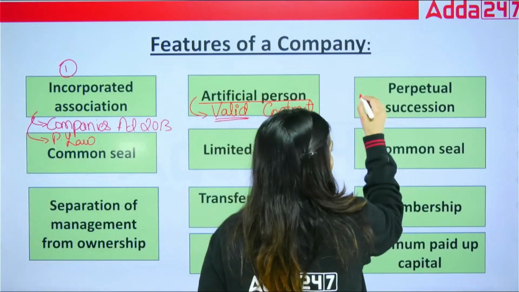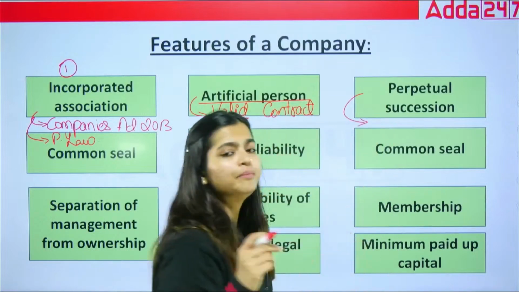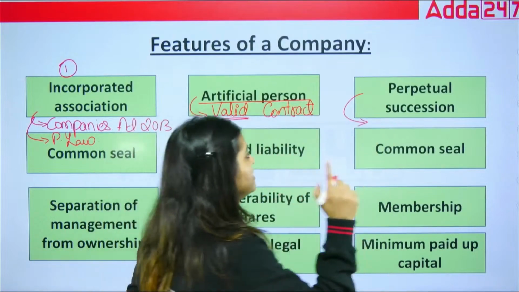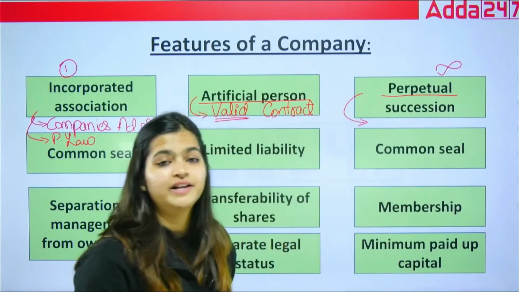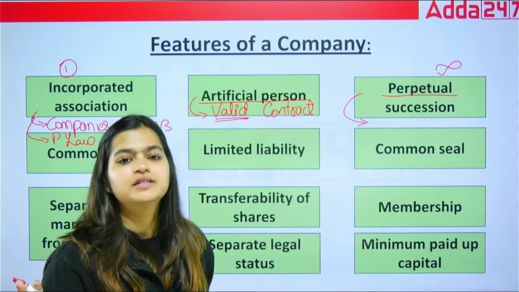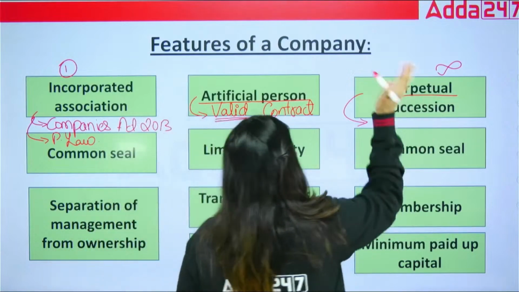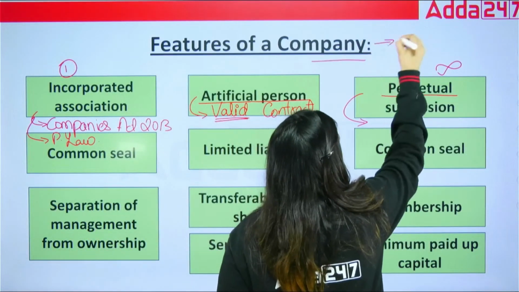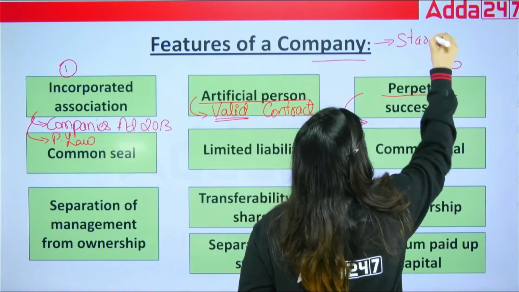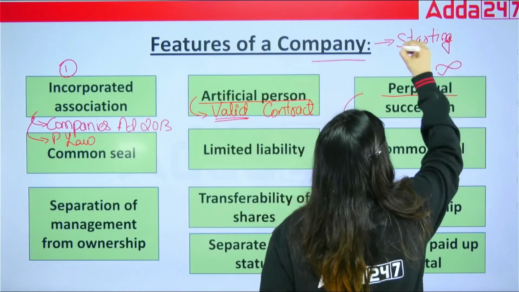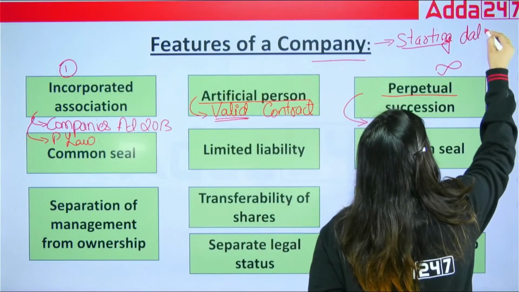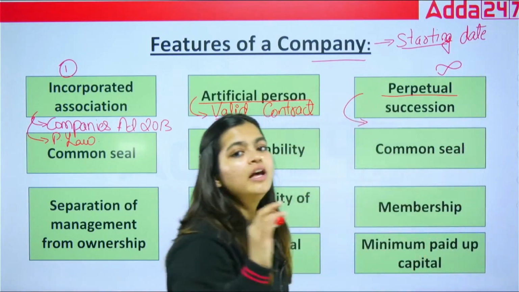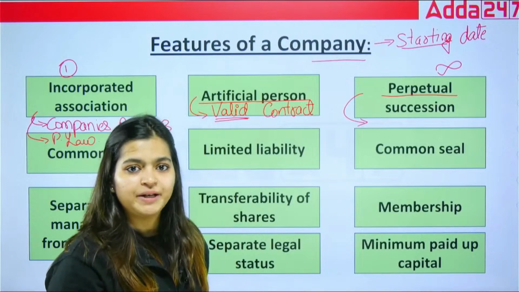Next is perpetual succession. What is the meaning of perpetual succession? Perpetual means infinite; there is no end date decided. Though we have a starting date of incorporation of any company, we do not know any end date of that particular company.